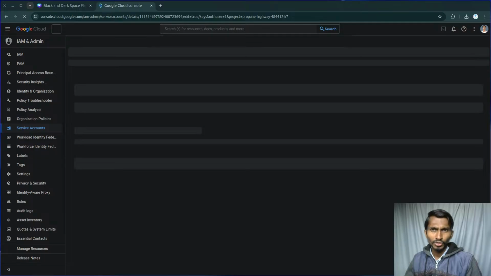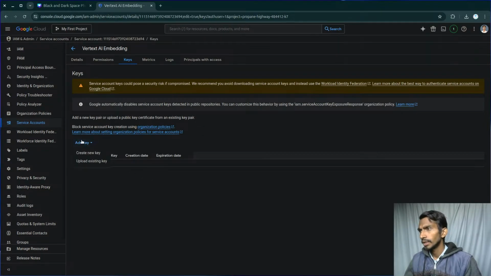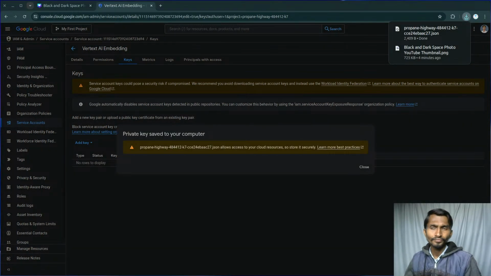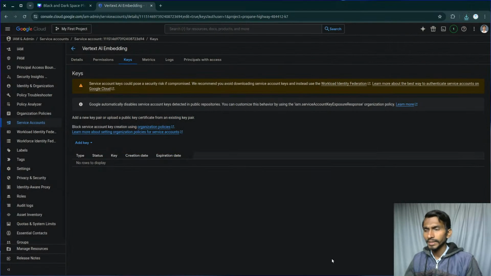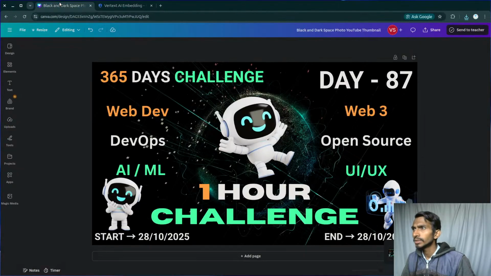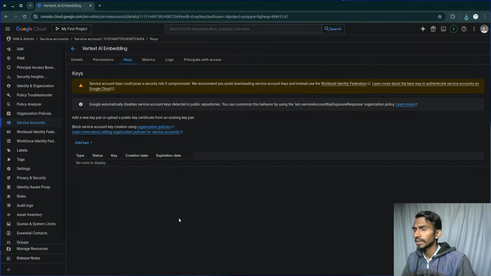And let me even make sure that I'm live and all. I didn't even check, I just started directly. Let's click on add key, create a new key, and let's simply create. And meanwhile I'm gonna be checking whether I'm live or not. Alrighty, the key has been downloaded. Apart from this particular thing, I just simply continue from here on. Once I have got the key, then having said that, this is 87th day.